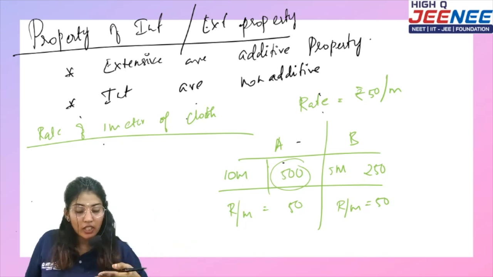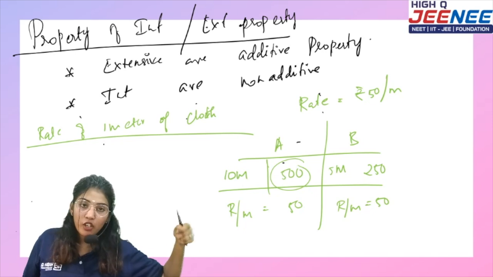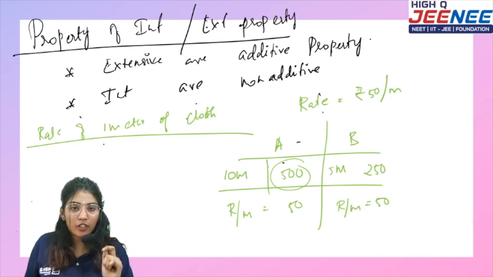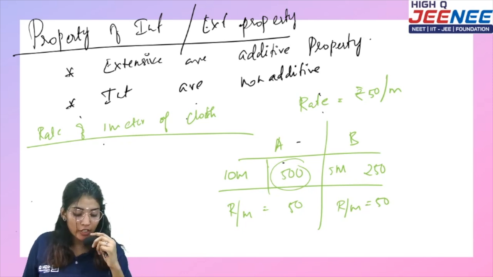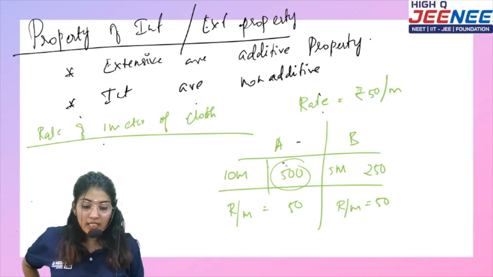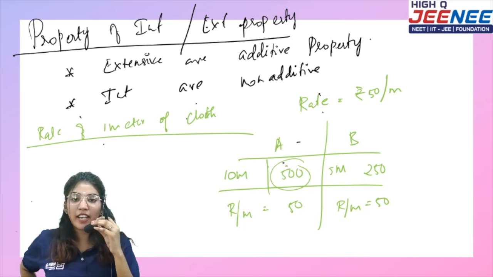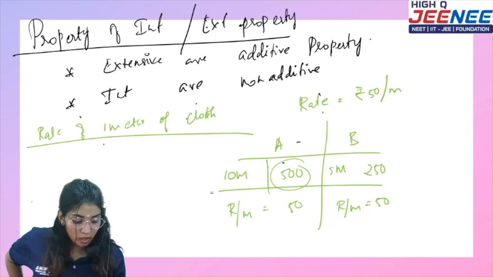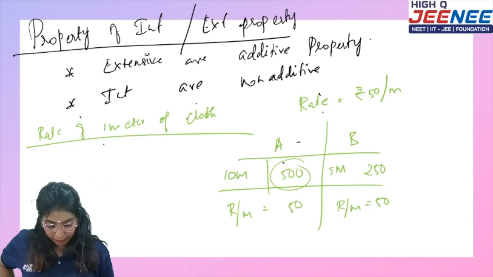Okay, rate of the 10 meter is 500 and rate of 5 meter is 250. But which one is similar in both cases? Rate per meter. Okay, can you say that? So even though the whole value changes, the rate per meter doesn't seem to change. Correct? That is what the third property is going to be.